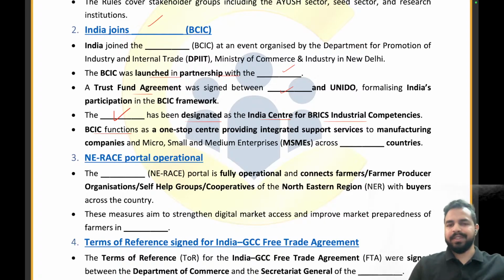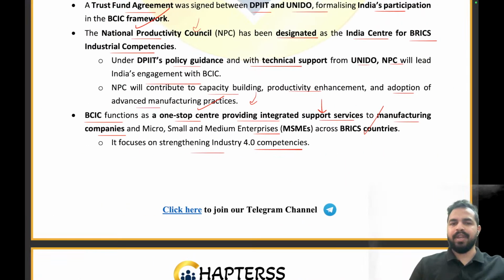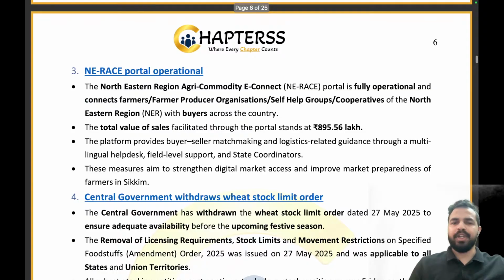The BCIC functions as the one-stop center providing integrated support services to manufacturing companies and MSMEs across how many countries? Across which countries? We are talking about the BRICS countries. Clear, everyone? Are you getting the point? So BRICS countries is the right answer. Absolutely right. Well done. Let's move on to the next news article.